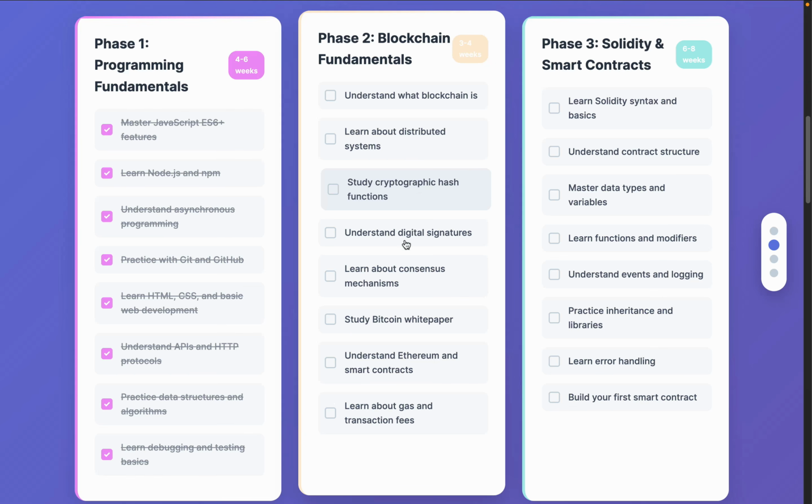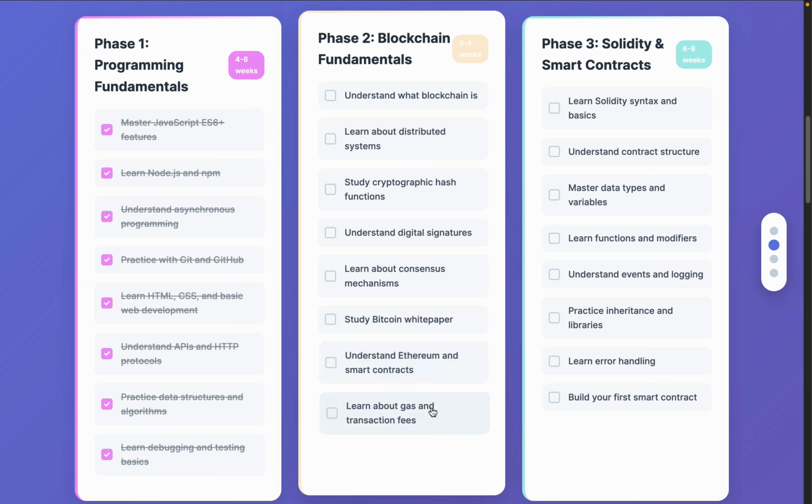You have to understand the digital signature. You have to understand the consensus mechanism. We have multiple ones. You have to understand what each is and how you can utilize it in a project. You have to understand the Bitcoin white paper. You have to understand Ethereum and smart contracts. What is an EVM compatible chain? What are the relevant EVM chains we have right now in the industry? What is the difference between them? You have to understand it.